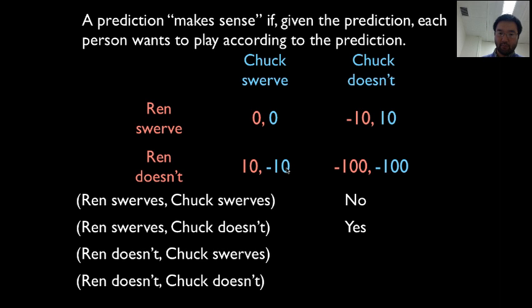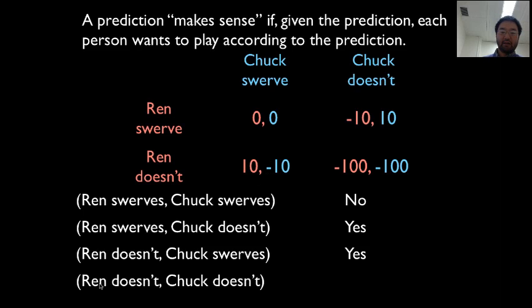So again, given the prediction that Ren is not going to swerve, Chuck doesn't want to deviate. Chuck will still want to swerve. Given this prediction, both people want to play according to the prediction. No person wants to change. In that sense, the prediction is valid.